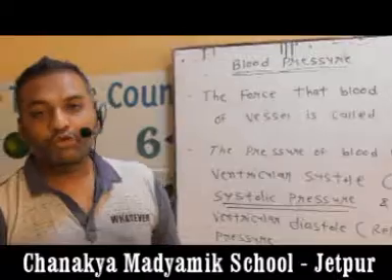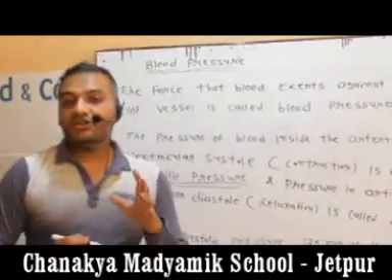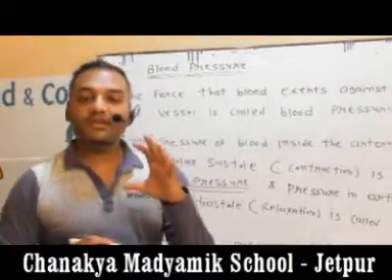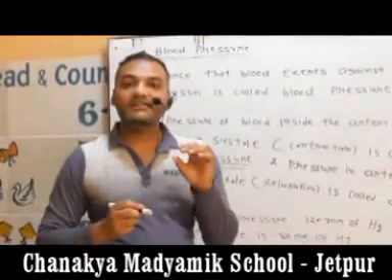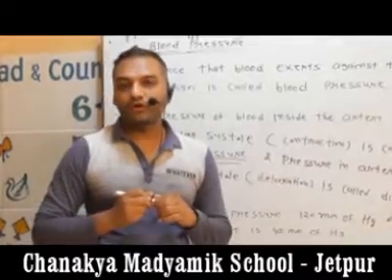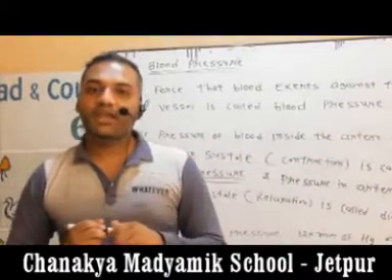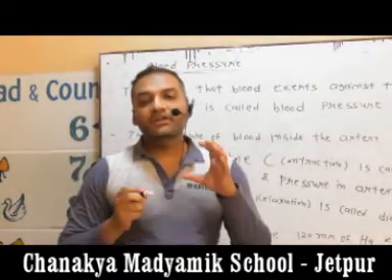Now it is important for us, therefore I repeat again, what is the meaning of blood pressure? The blood exerts a high force on the wall of the blood vessel. At that time our heartbeat increases and blood pressure also increases.